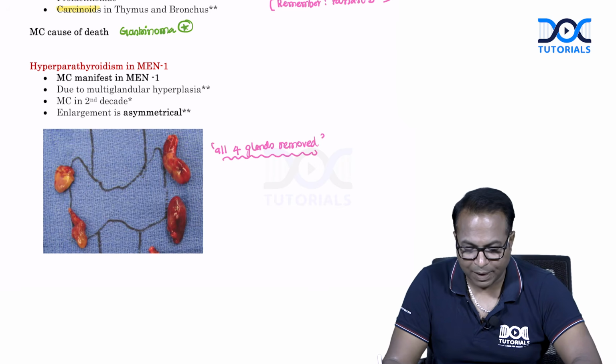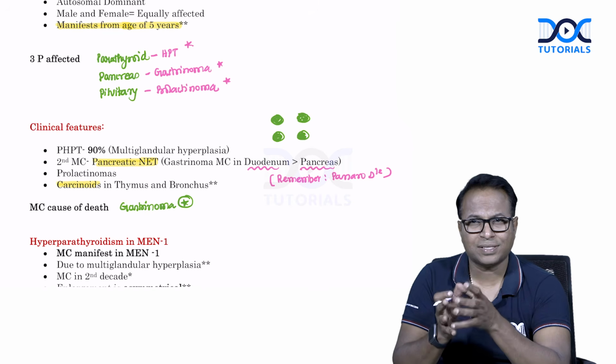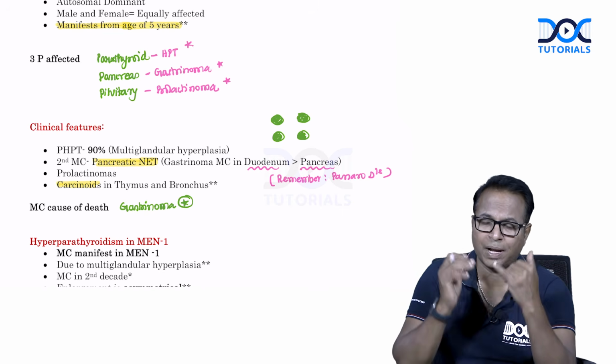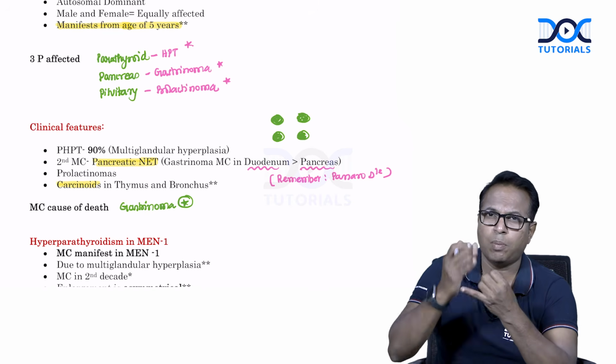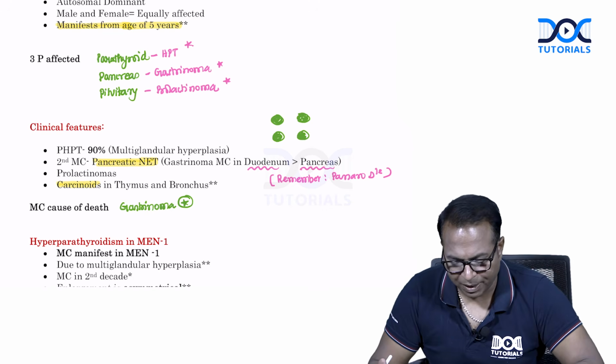And don't forget, in MEN 1 syndrome the commonest cause of death is gastrinoma, and carcinoid is also seen. So, in MEN 1 syndrome, parathyroid problem, pancreas problem, pituitary problem. 3 problems are seen in MEN 1 syndrome.